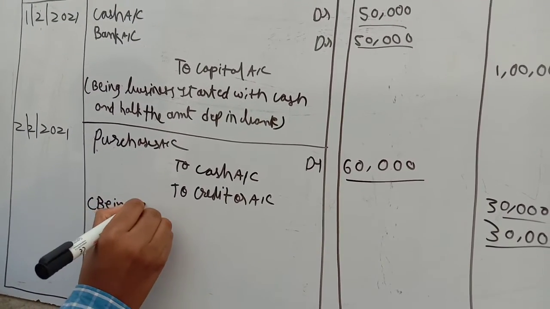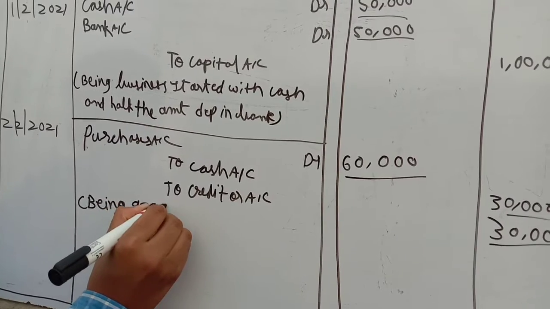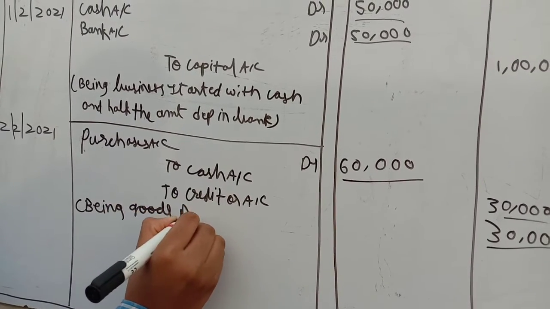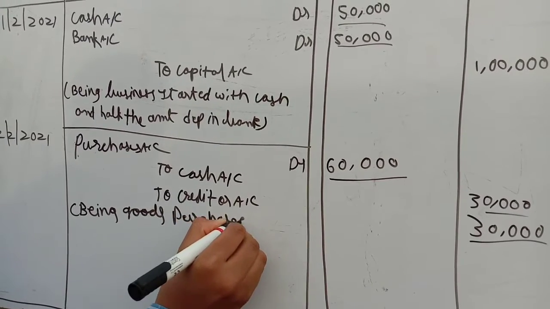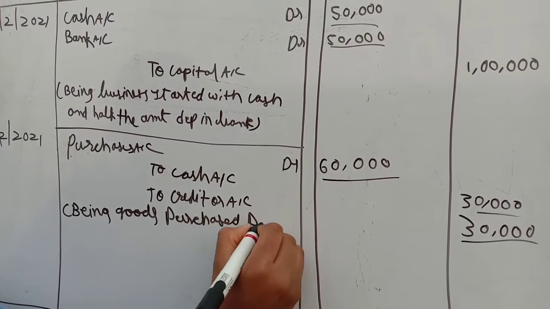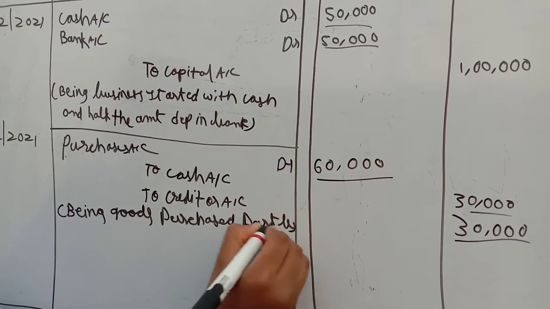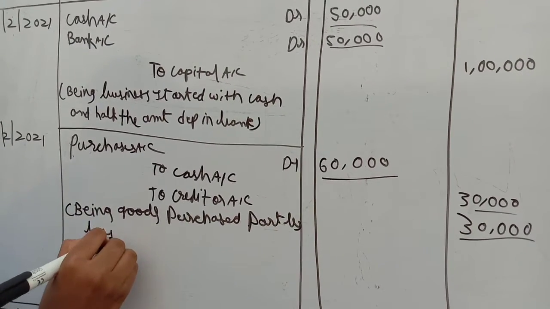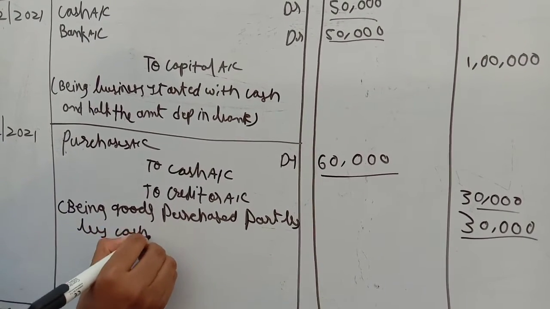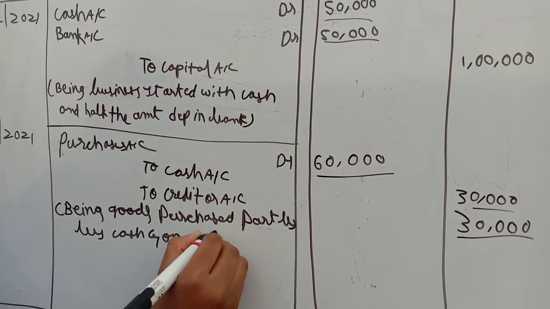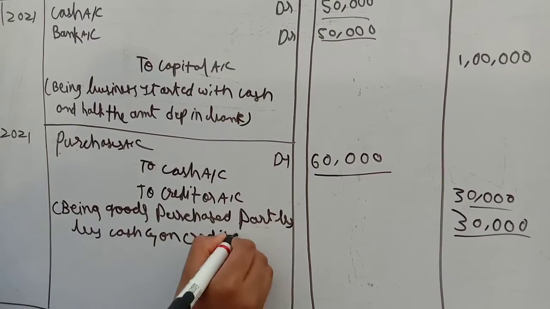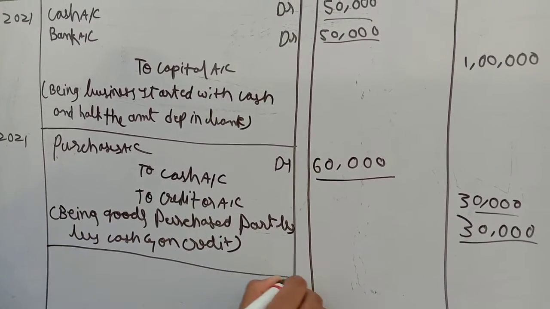The narration is again we will write like this: Being goods purchased partly by cash and on credit. This is the narration.